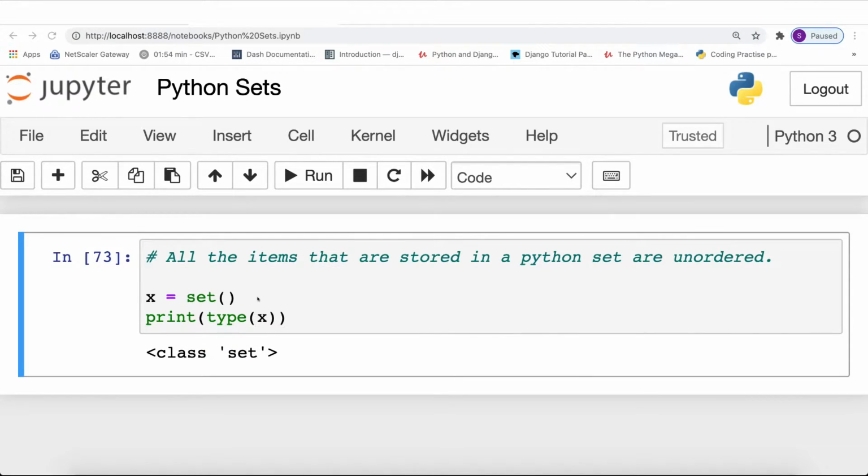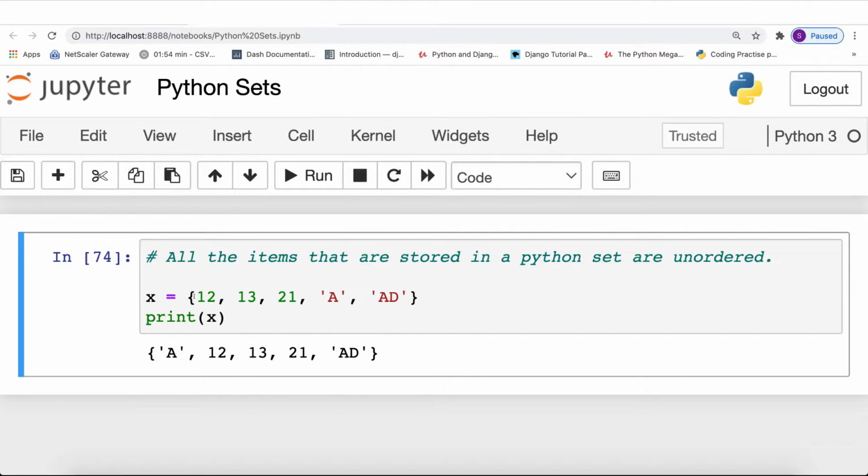So now, going back to the first feature, where all the items in a Python set are unordered, let me create a Python set and add some random items, maybe 21. Then we will add some strings, for example, a, then maybe AD or something. And if we now print this particular variable, you will find that the order is not maintained.